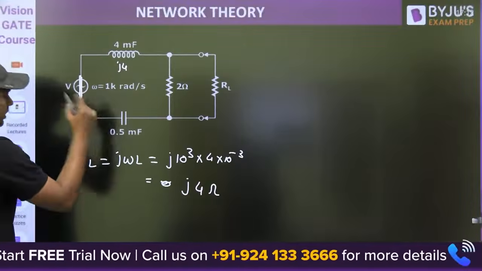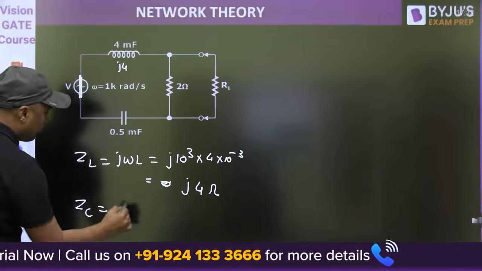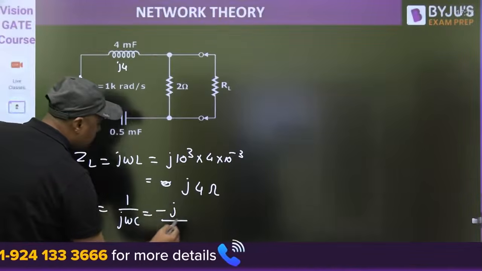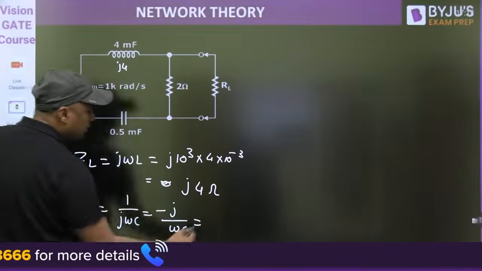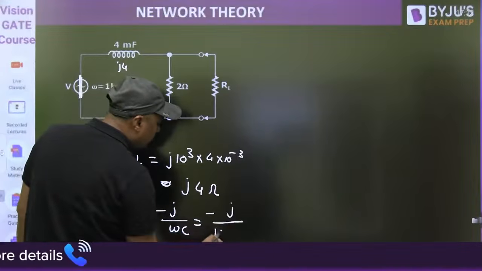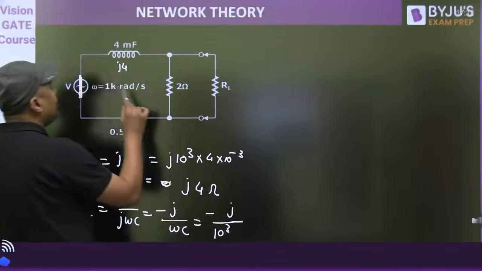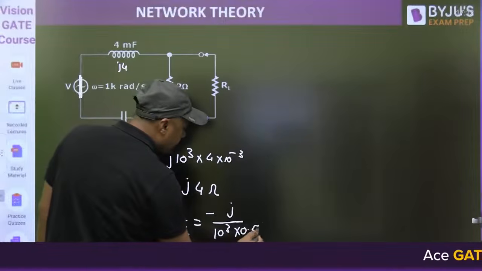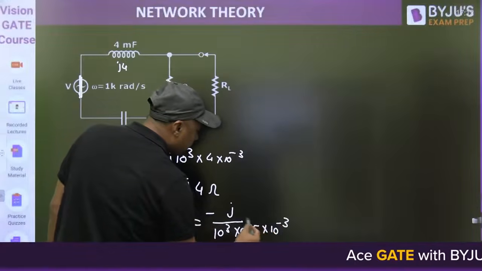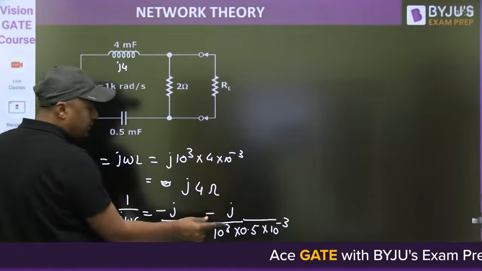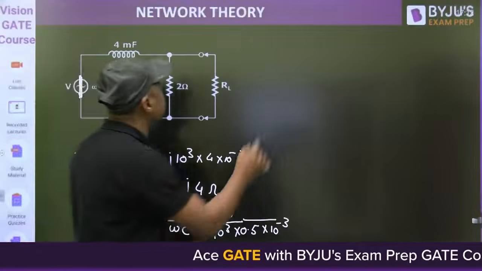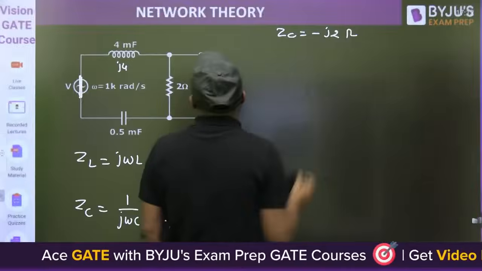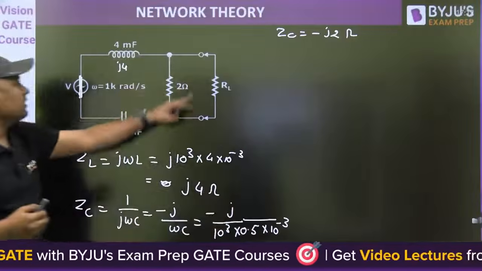Now because of the capacitor, Zc is equal to 1 by J omega C, or minus J by omega C. So what is the omega? 10 to the power 3, 1 kiloradian. And what is the value of the C? 0.5 millifarad, 10 to the power minus 3. This cancels out, and 1 by 0.5 is nothing but 2. So Zc is minus J2 ohm.